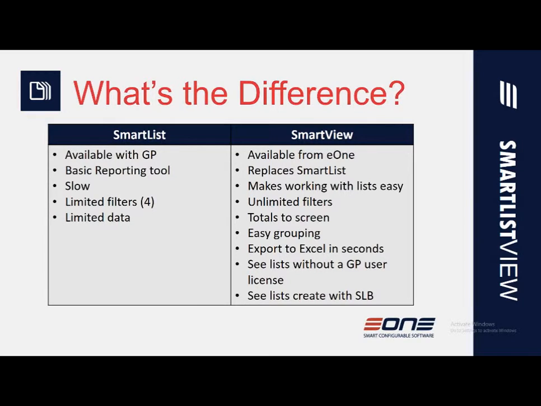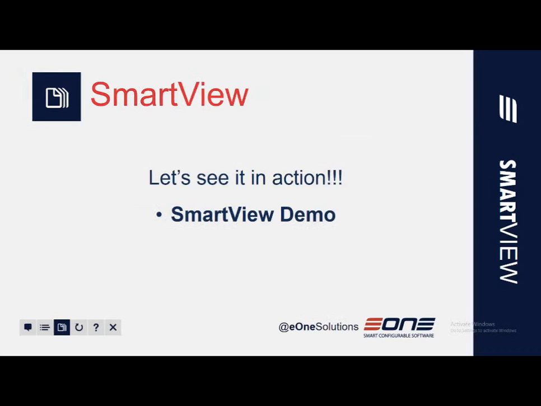And of course, you're going to also be able to export that to Excel if you want to do that, or a PDF or a CSV file. Another really cool feature is you can see your lists outside of GP. So if you have users within your organization who maybe only access GP just to see the data, they're going to be able to get access to these lists, and you're not going to have to take up a user license to do that. So that can definitely save you some money there. And of course, any lists that you've created using Smart List Builder, you're going to be able to see those lists in SmartView as well.